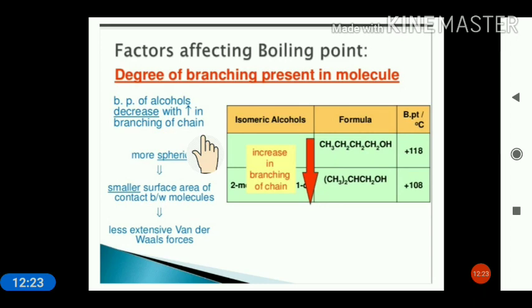So similarly you can imagine the normal pentanol, isopentanol and neopentanol. In case of more branching, the compounds will be more spherical and surface area will be small. Smaller the surface area, less extensive van der Waals forces. As a result, boiling point decreases with increase in branching.